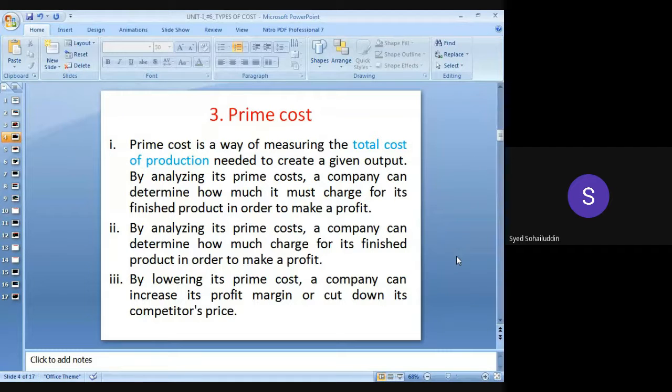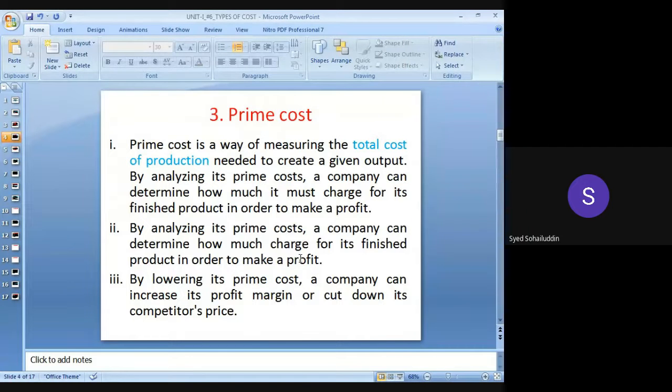Okay? When it is for the open market, when that particular product is ready for sale, depending upon this prime cost, the profit will be decided. Charges for its finished product in order to make a profit. Next, point number 2 is, by analyzing its prime cost, a company can determine how much to charge for its finished product. Again, the same thing.